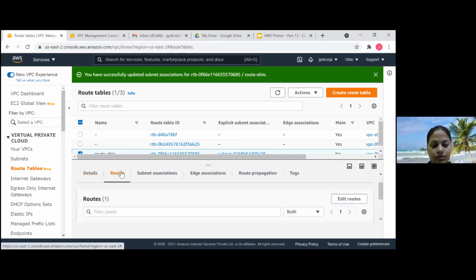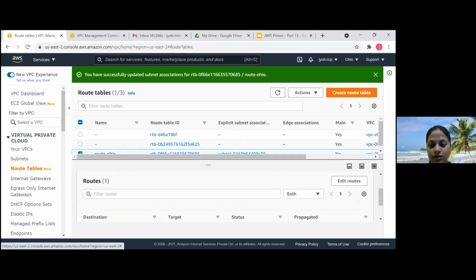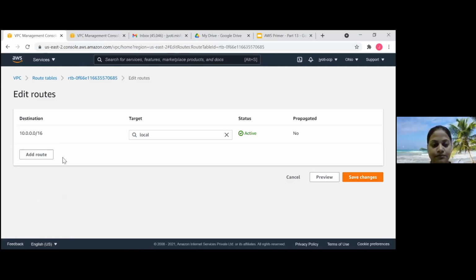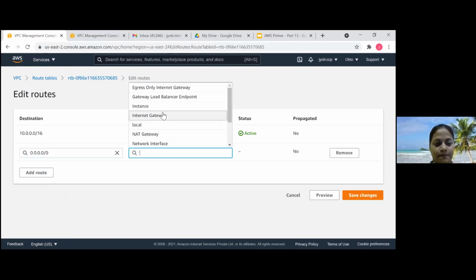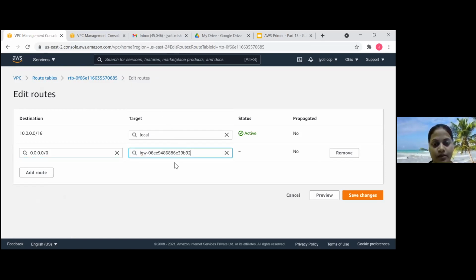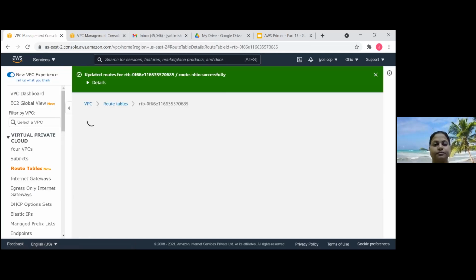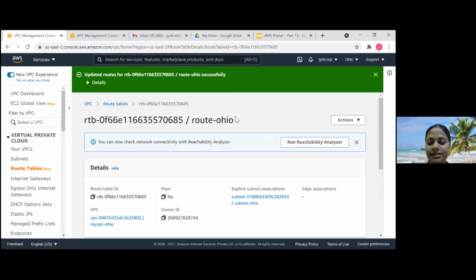Then route, edit route. Okay. So VPC creation is done. Now we'll go ahead and create two instances, one in each of the regions.